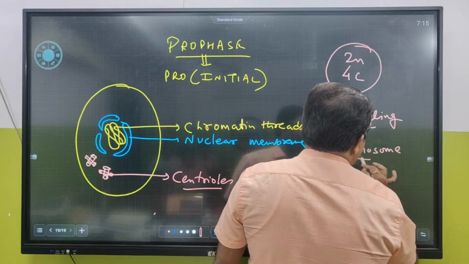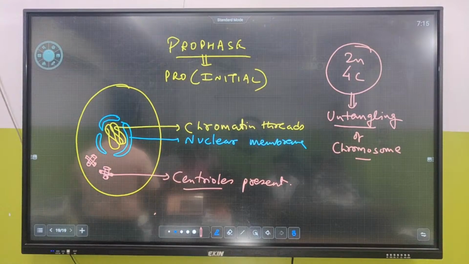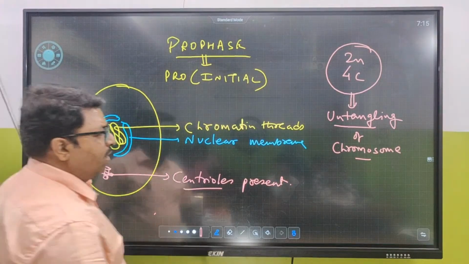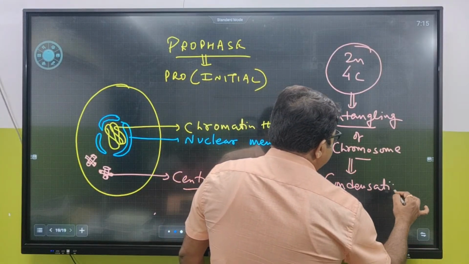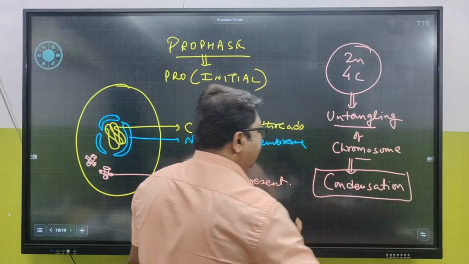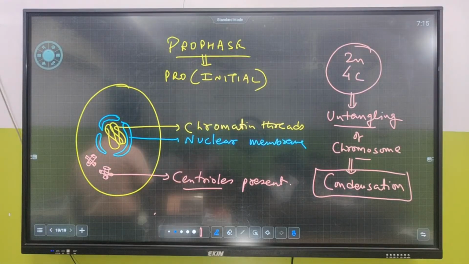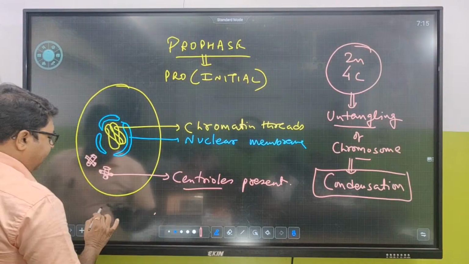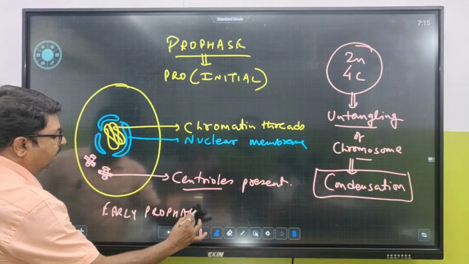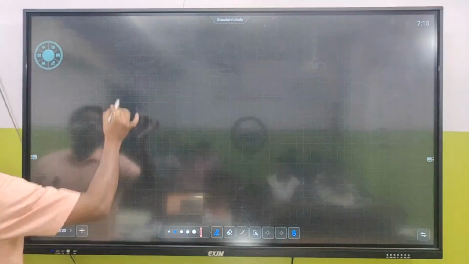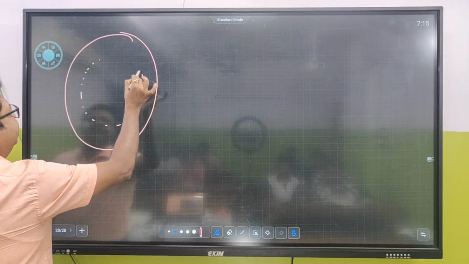This is an NCERT term. We have to remember it. Very, very important. After untangling, what will happen? Condensation will happen. They are going to start getting condensed, and that is what is called condensation. So here the chromatin thread is in early prophase. When condensation happens, they are going to form into this. The nuclear membrane will start disappearing.